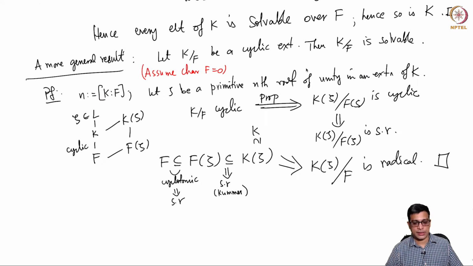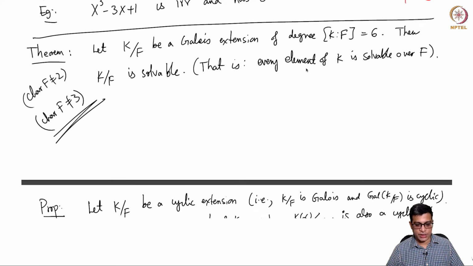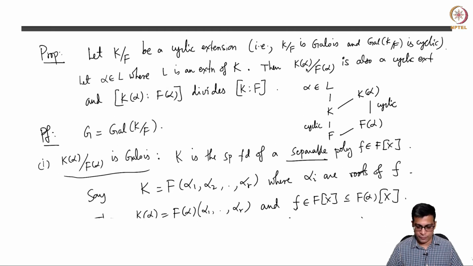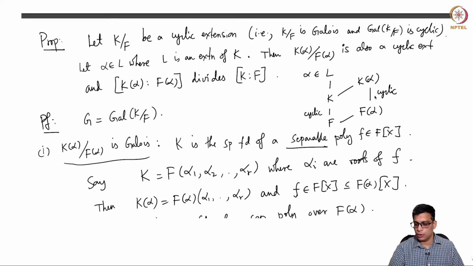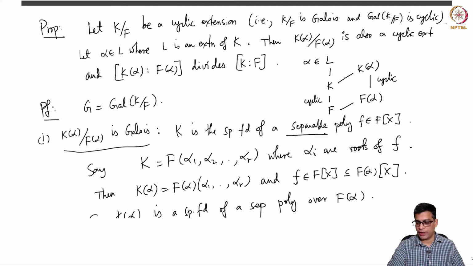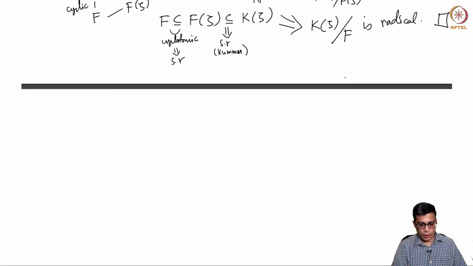Welcome back. In the last class we proved that a Galois extension of degree 6 is always solvable. Along the way we proved this important theorem, which says that if you have a cyclic extension and you adjoin an alpha to both fields in the extension, you also get a cyclic extension. And the degree of the new extension divides the degree of the old extension. So the goal today is to prove the following theorem.